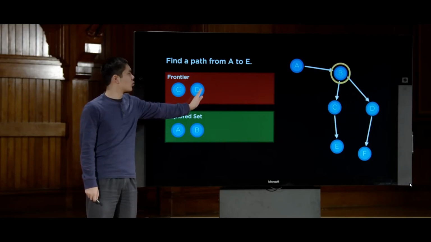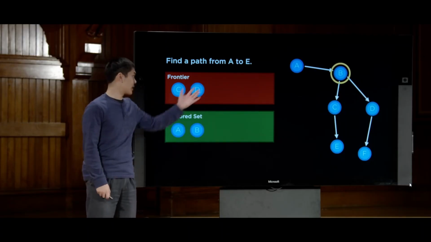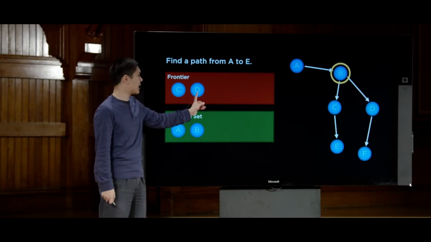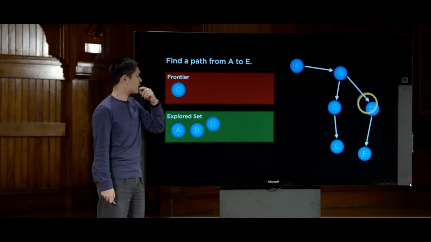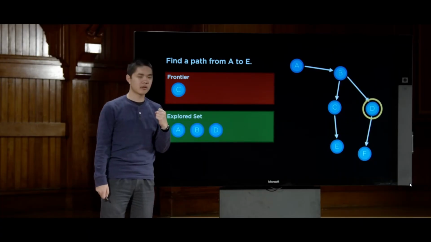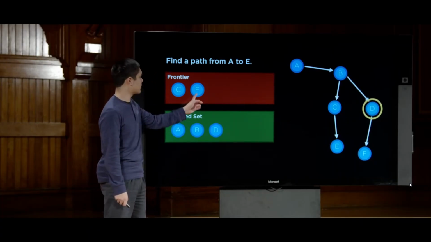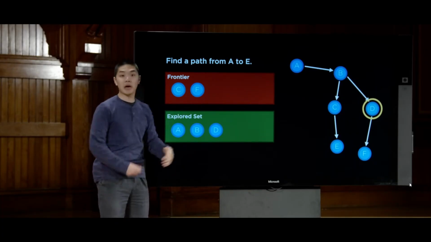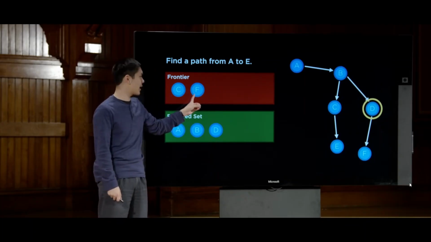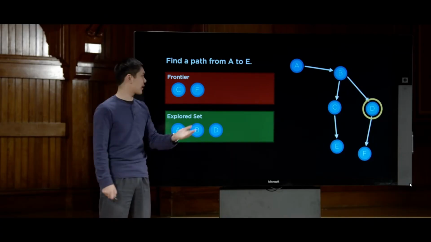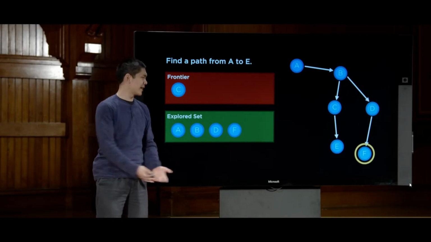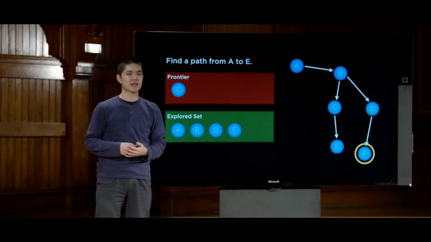So now, when we explore a node, we're going to treat the frontier as a stack, last in, first out. D was the last one to come in. So we'll go ahead and explore that next and say, all right, where can we get to from D? Well, we can get to F. So all right, we'll add F to the frontier. And now, because the frontier is a stack, F is the most recent thing that's gone in the stack. So F is what we'll explore next. We'll explore F and say, all right, where can we get to from F? Well, we can't get anywhere, so nothing gets added to the frontier.